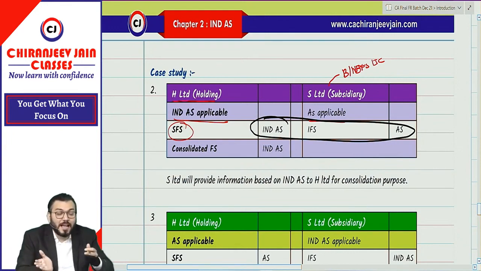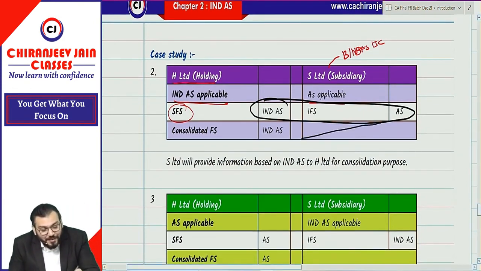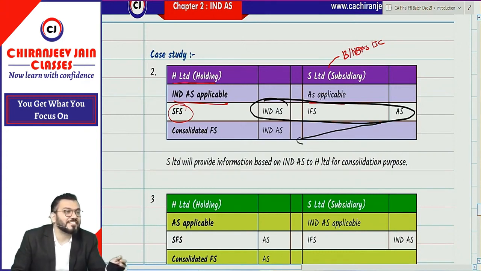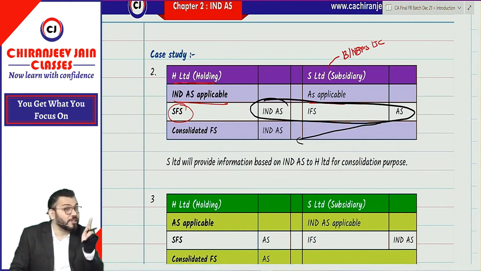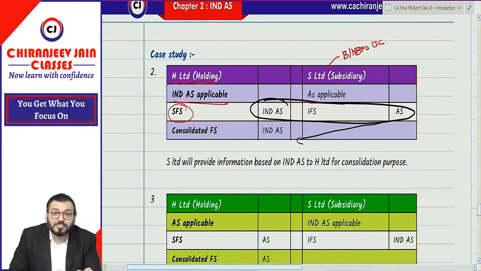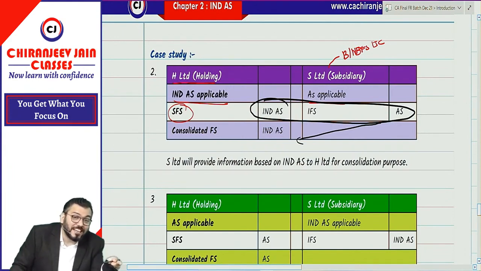No. So what will S Limited do? S Limited should provide information to the parent company based on Ind AS adjusted numbers. It means indirectly Ind AS is applicable, but not for reporting purpose. They are reporting only for preparation of the consolidated financial statement.